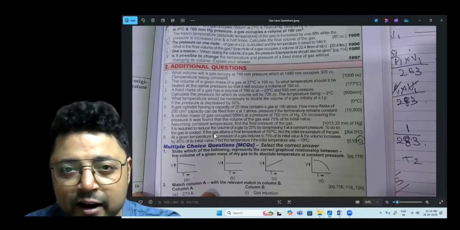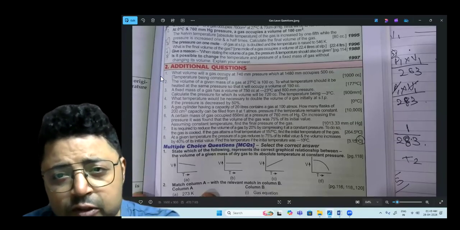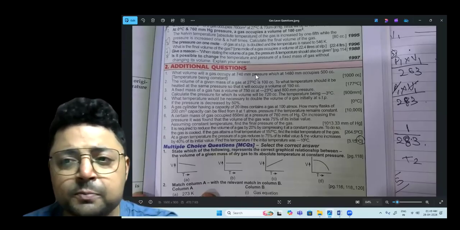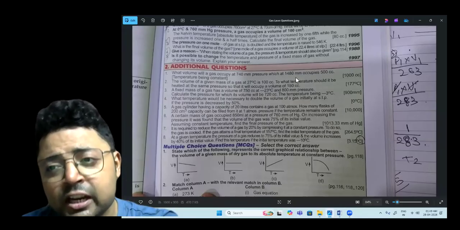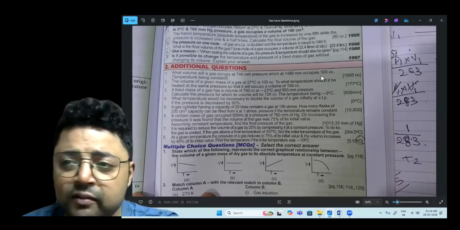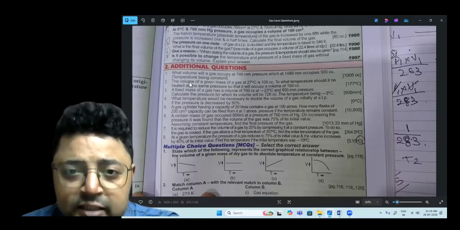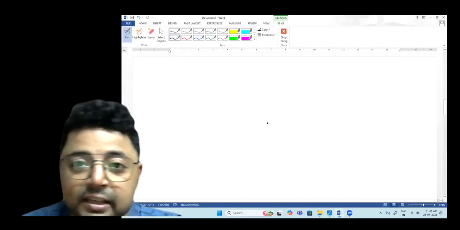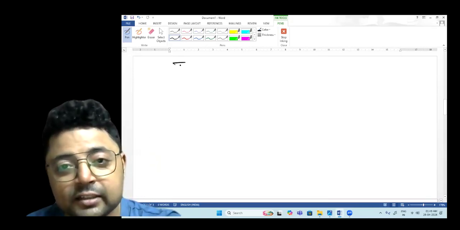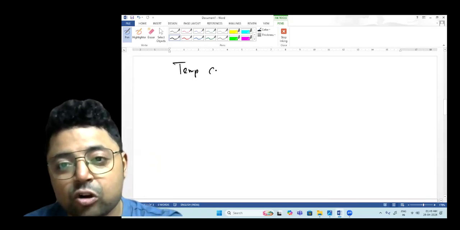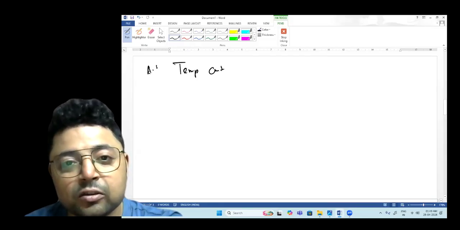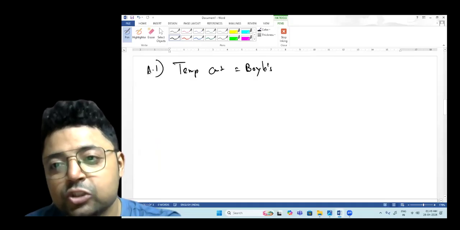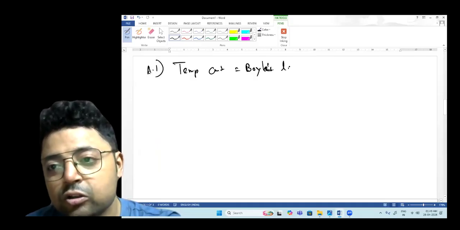Now, let's start with question number 1. What volume of gas occupies 740 millimeter pressure, which at 1480 millimeter occupies 500 cc? Temperature being constant, as it has been stated. Temperature constant means which law? It means Boyle's law should be followed.